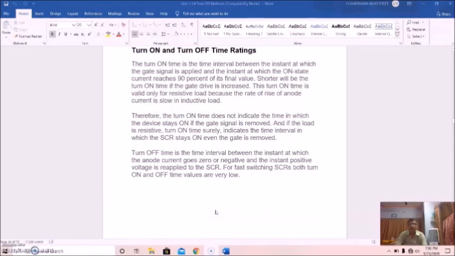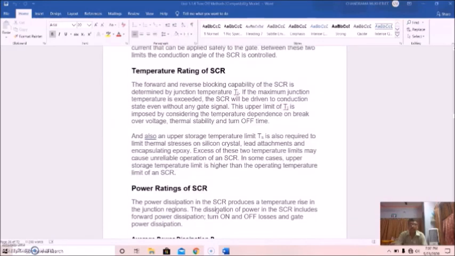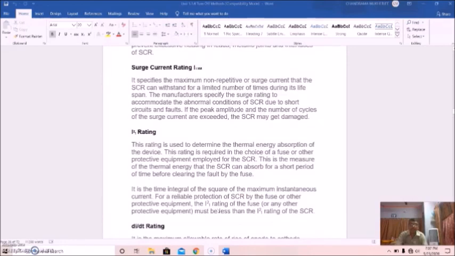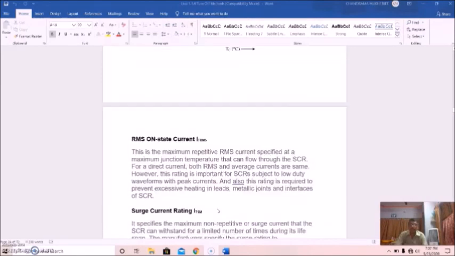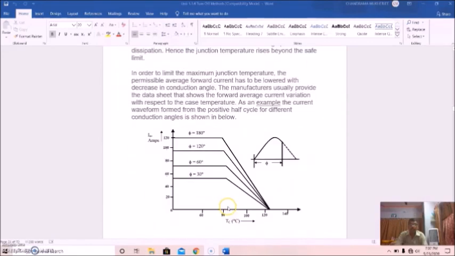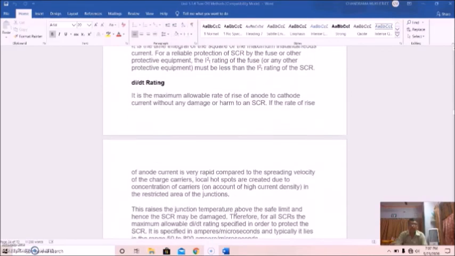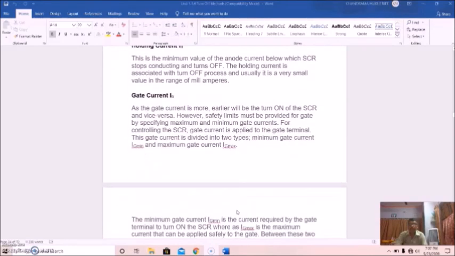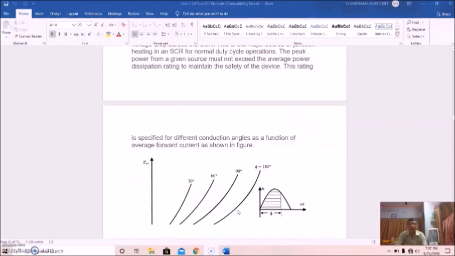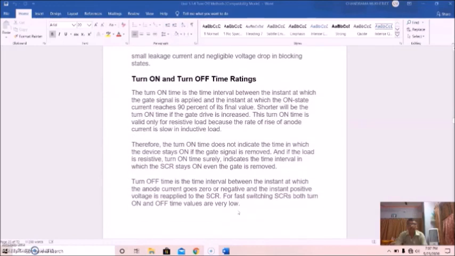So these are the very important things regarding the different current ratings: latching current, holding current, temperature, etc. We have seen the different current ratings, holding current, gate current, temperature rating, then power rating, gate power, different power dissipations, and turn on and turn off time rating.